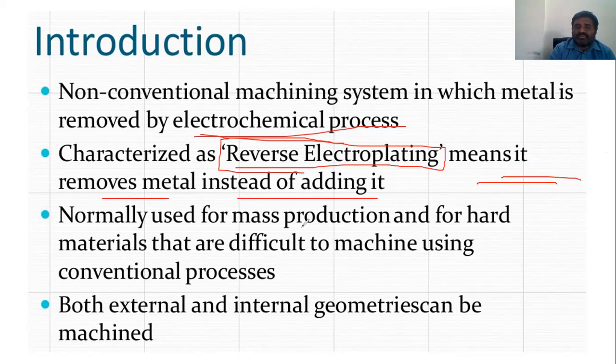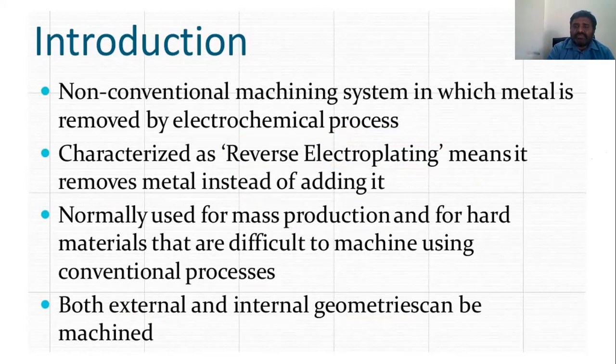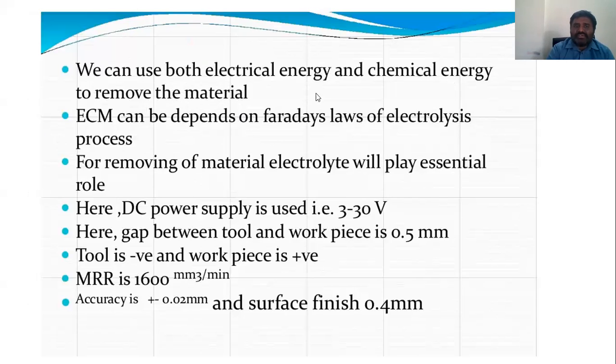It is normally used for mass production, that is a very important point here, and for hard materials that are difficult to machine using conventional processes. We also discussed this in many unconventional machining processes. Both external and internal geometry can be machined here. And from this one, we can use both the electrical energy and the chemical energy to remove the material, that is the MRR.